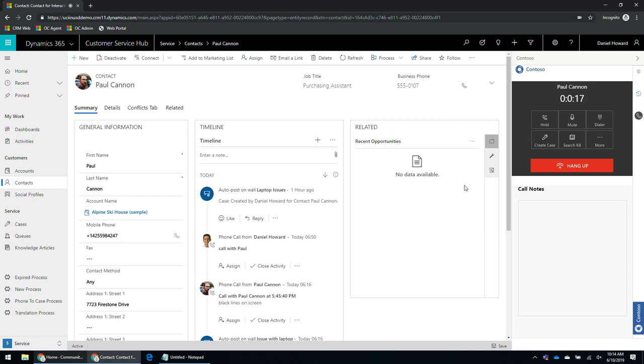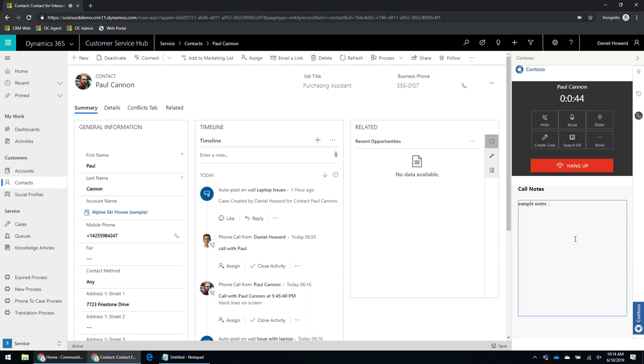We have seen multiple times customers have a CTI integration, and that runs in isolation of Dynamics 365. So the agents have to flip back and forth between the Dynamics application as well as the telephony system, which takes a huge hit on the agent productivity. So with some of these automation scenarios, that will get resolved significantly. So I can also take notes.